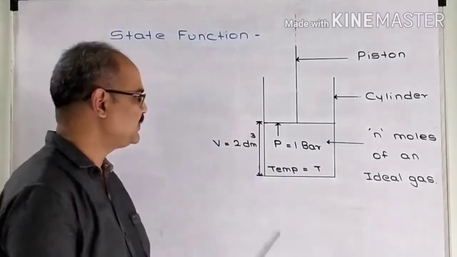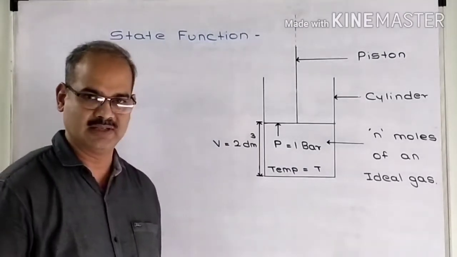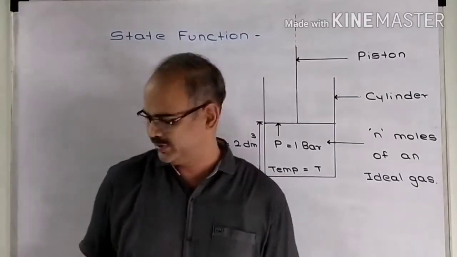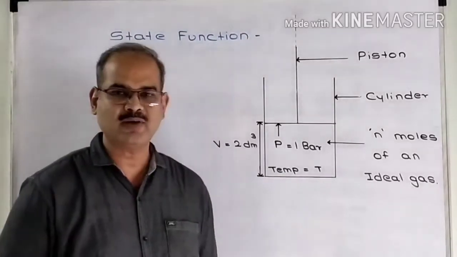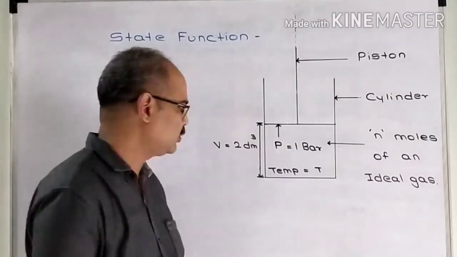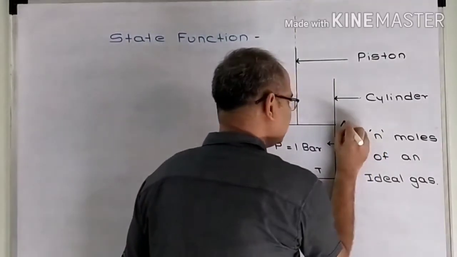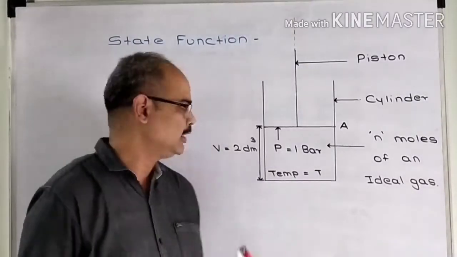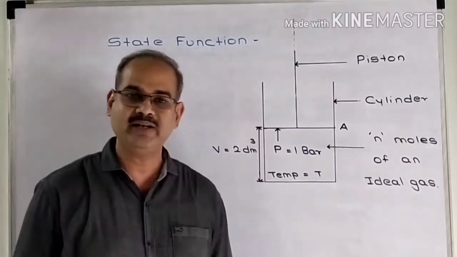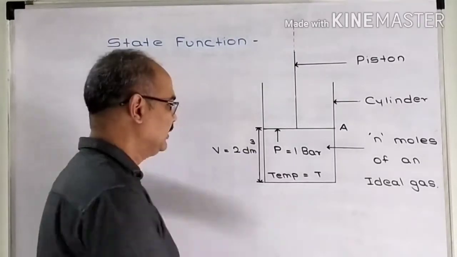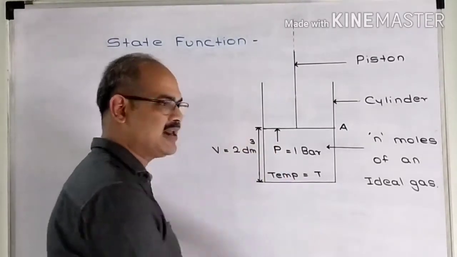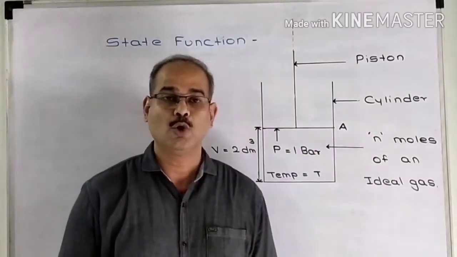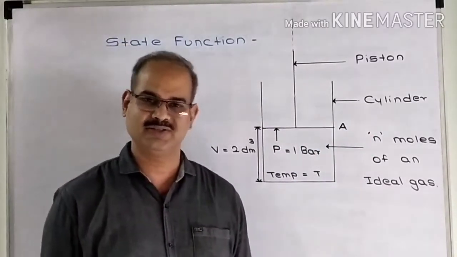Now I am taking the same system. The only thing is that I am specifying the values of two state variables. For example, pressure is 1 bar and volume is 2 dm cube. Now why is pressure 1 bar or why is volume 2 dm cube? Because the piston is in position A. If the piston was in some other position, the value of pressure and volume would have been different. That means the value of pressure and the value of volume depends on the position of the piston, the current state of the system.